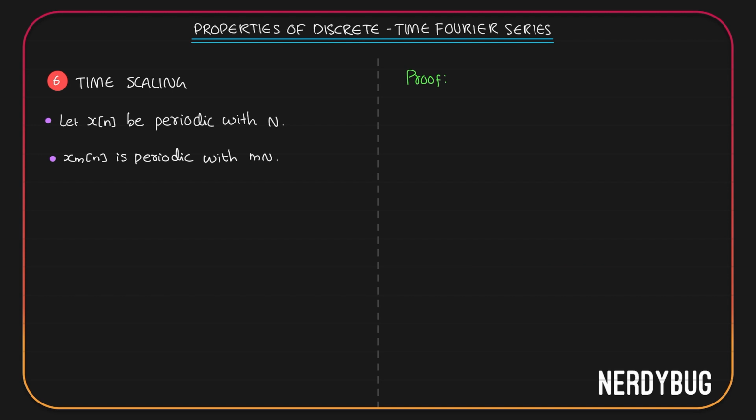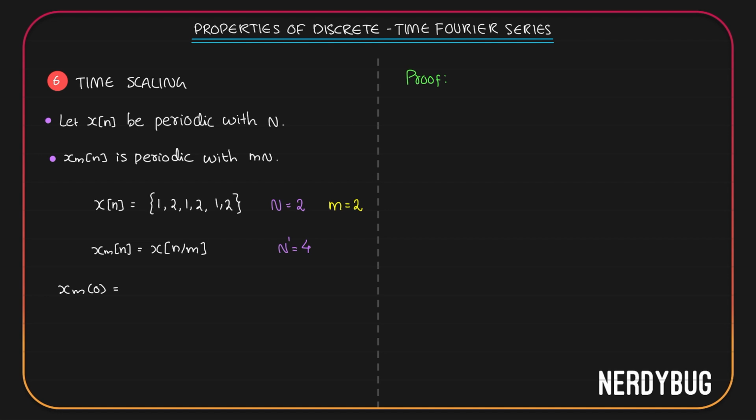First of all, let us try to understand what this means for the signal. For that, I will take an example. Let's take x of n to be 1, 2, 1, 2, 1, 2. So obviously it is repeating every 2 terms. So its period is going to be 2. I'm going to take m equals 2. So I need a new signal. I'm going to call it xm of n. I need its period to be Nm, that is 4. What I'm going to do is I will take x of n divided by m. I'll show you how these are equal.